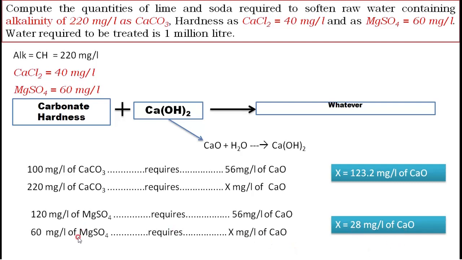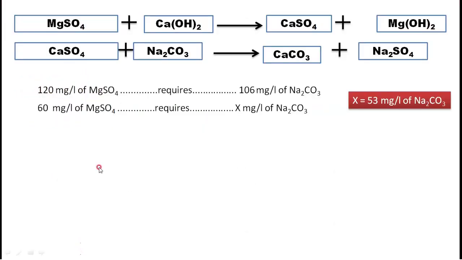Okay, now have we removed MgSO4 completely, or is the permanent hardness due to SO4 removed completely? No, we did not. We'll go back and see the equation once again. MgSO4 was there and lime was added to remove MgSO4, of course, but in the result we got CaSO4. This is also permanent hardness. To remove this permanent hardness we added lime, but we didn't remove any permanent hardness.